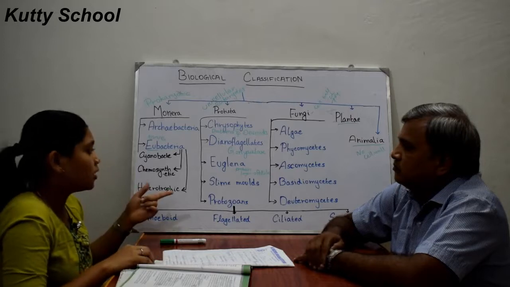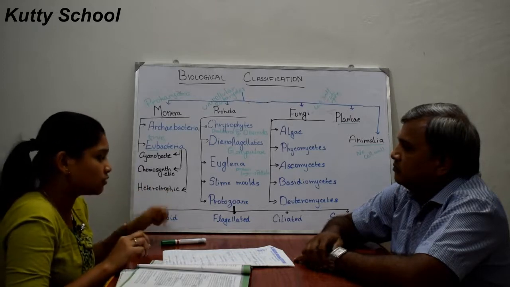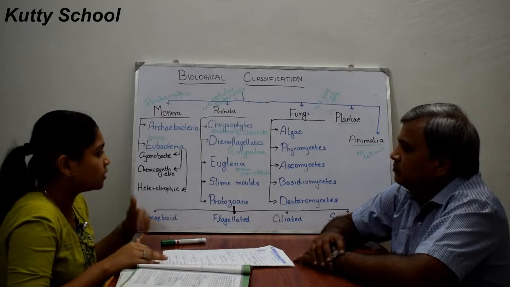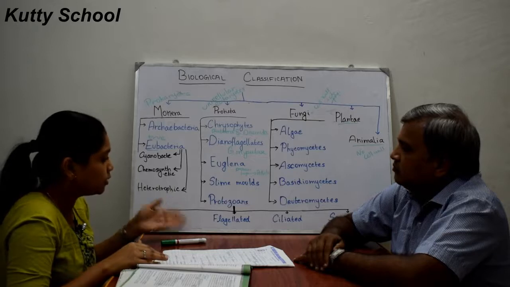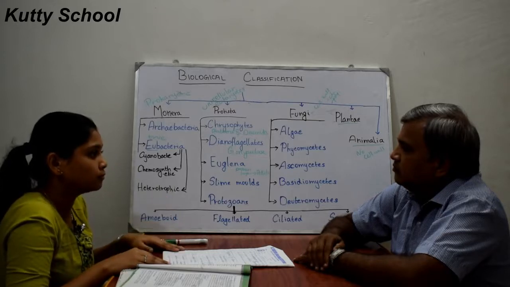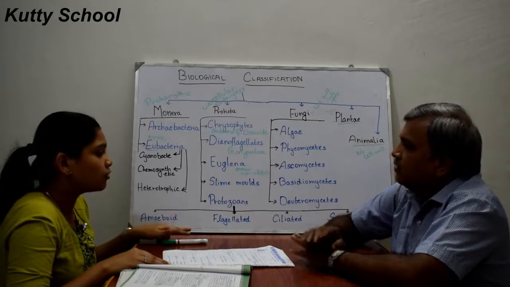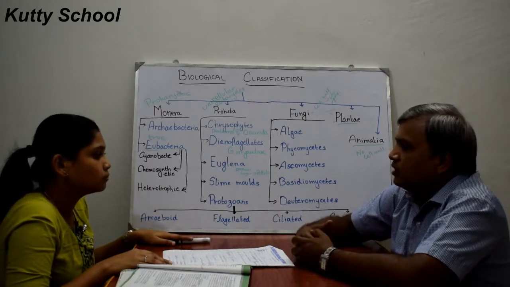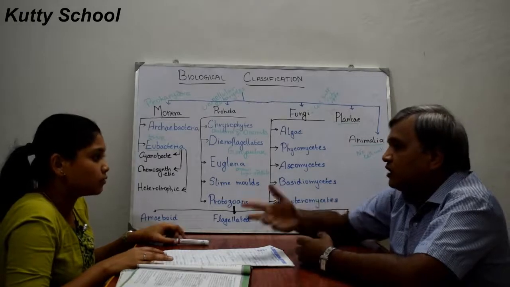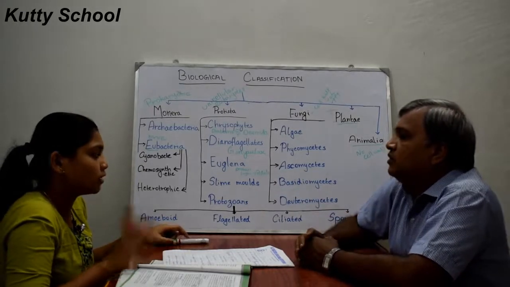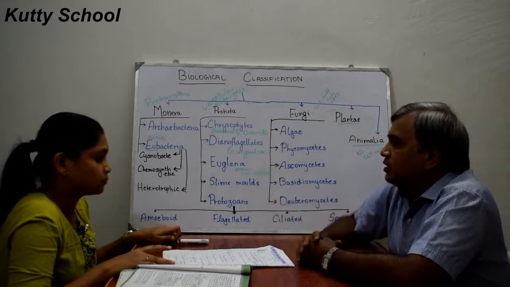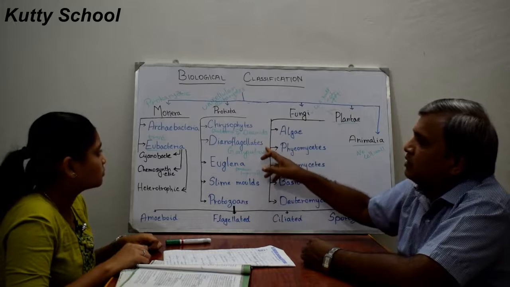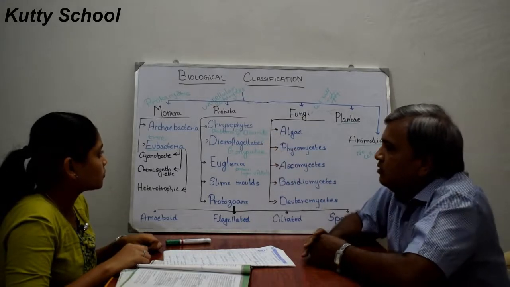So this euglena has two characteristics. In the presence of sunlight, it acts as photosynthetic and produces its own food. In the absence of sunlight, it depends on other organisms for food. It is both autotrophic and heterotrophic. Whenever possible it produces its own food, and whenever there is no sunlight, it gets food from other organisms.